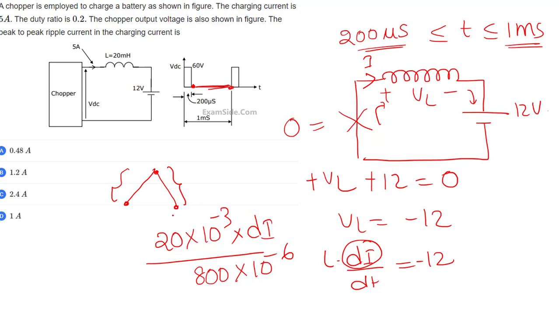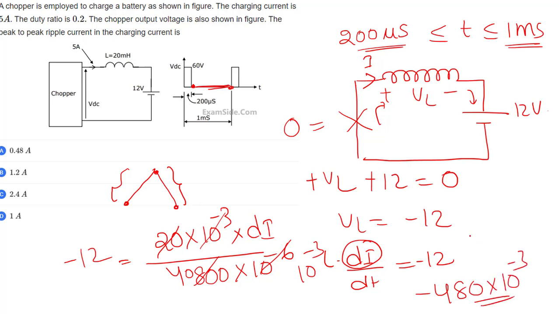So this is minus 12, and we get minus 0.48.